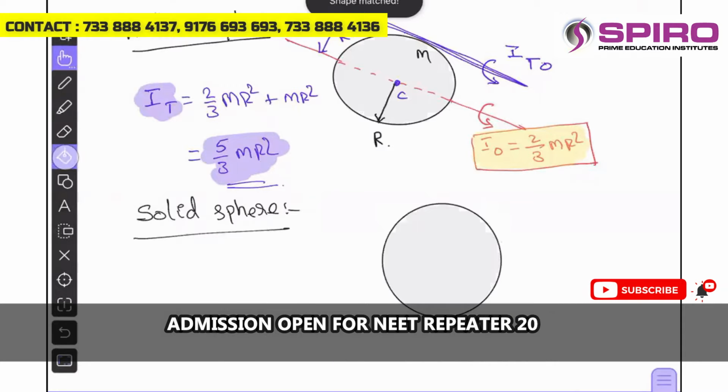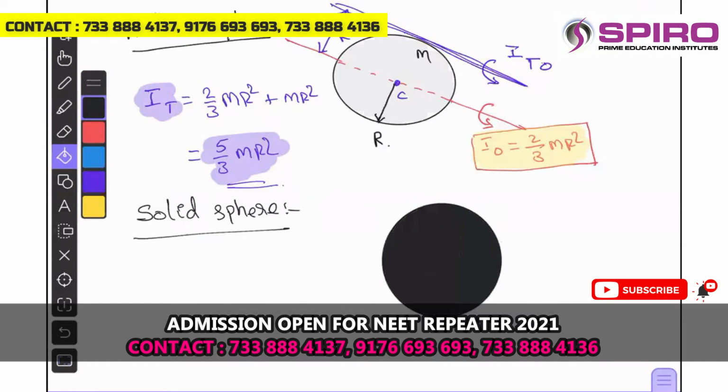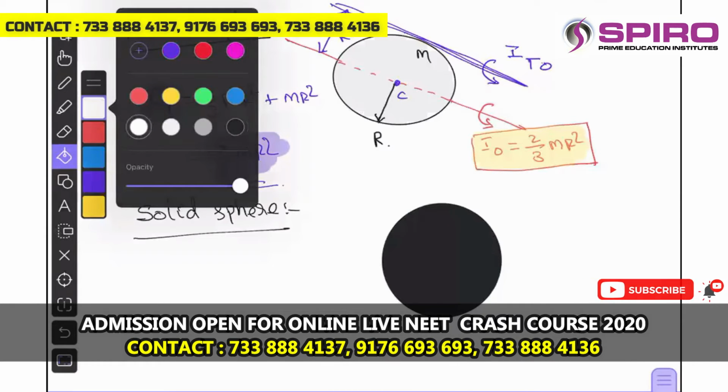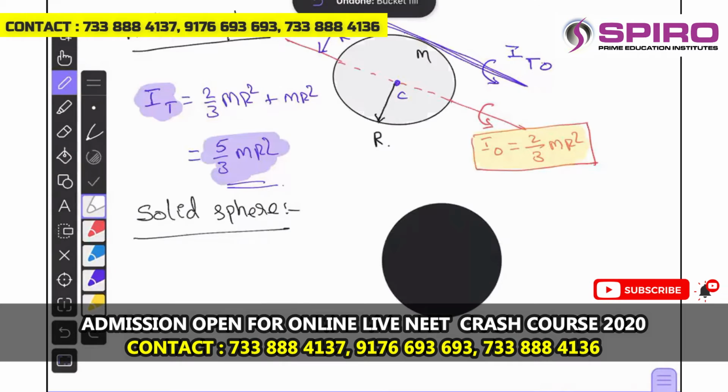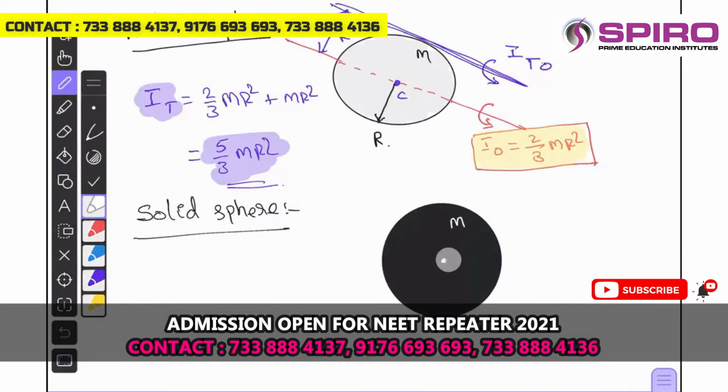That means the mass is everywhere. Okay, this is the solid sphere. Inside there is no hollow. And let us suppose its mass is m and its radius will be r.